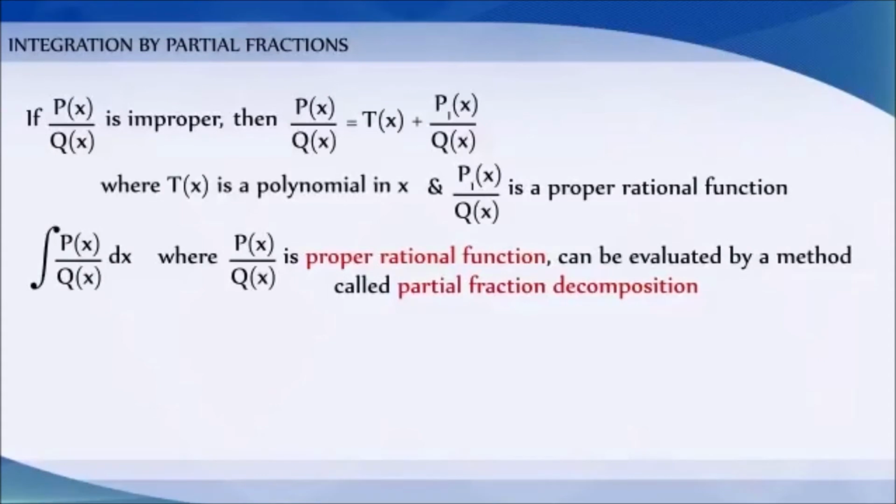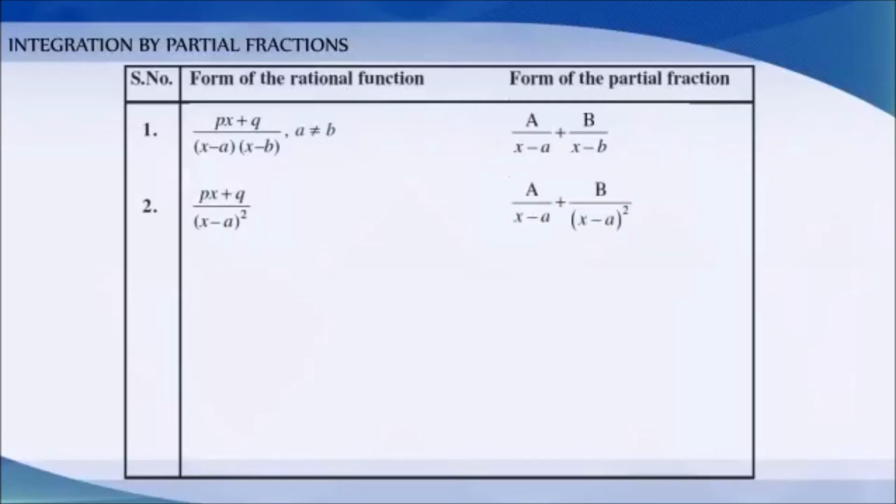After this, the integration can be carried out easily using the already known methods. The given table indicates the types of simple partial fractions that are to be associated with what kind of rational functions. (px + q)/((x − a)(x − b)), where a is not equal to b, can be written in the partial fraction form as A/(x − a) + B/(x − b). (px + q)/(x − a)² can be written as A/(x − a) + B/(x − a)².